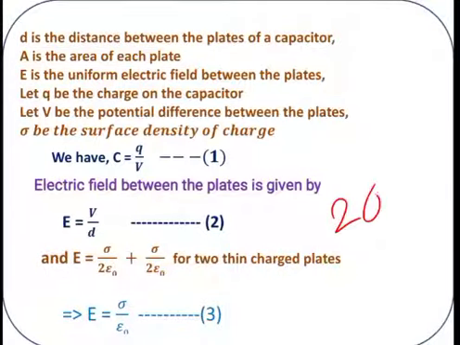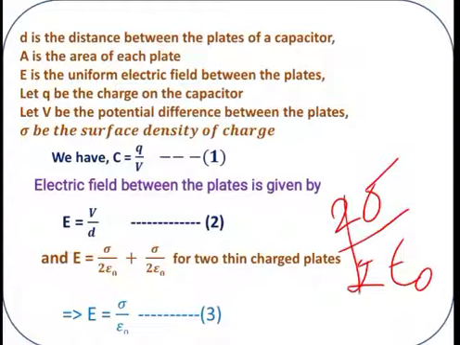2 sigma divided by 2 into epsilon naught, right? So 2 gets canceled. What is the answer? E is equal to sigma by epsilon naught. Now just carefully see equation 2 and equation 3. Are they not for electric field? Both are for electric field.